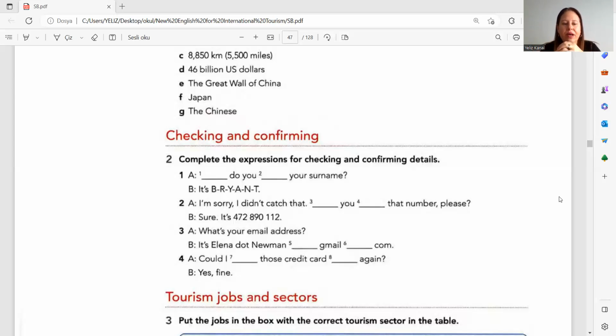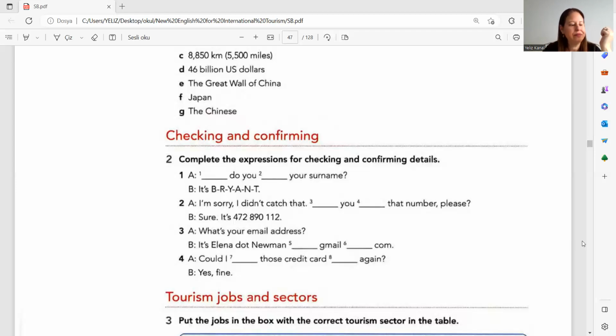@gmail.com. Okay. And 4, could I have those credit card details again? Yes, fine. Could I take those credit card details again?